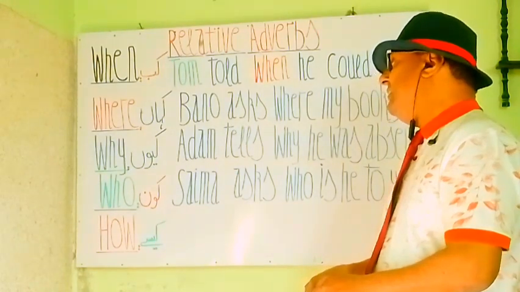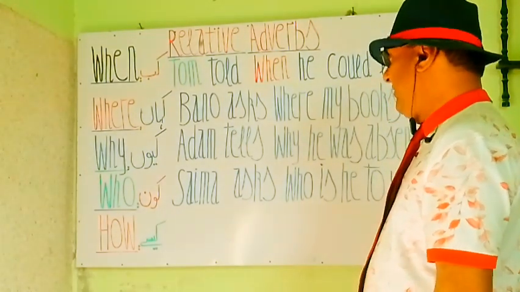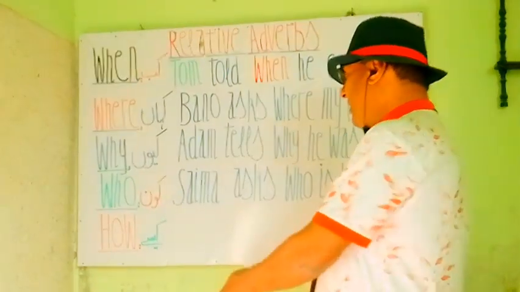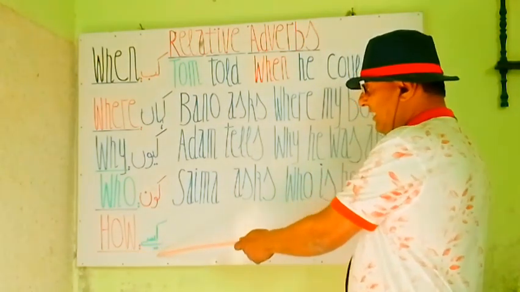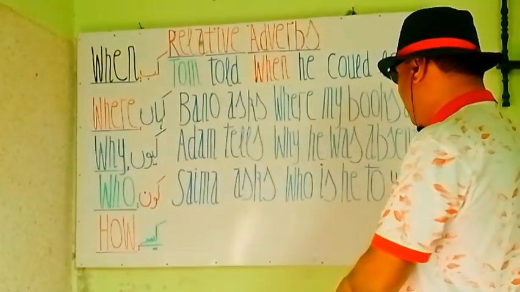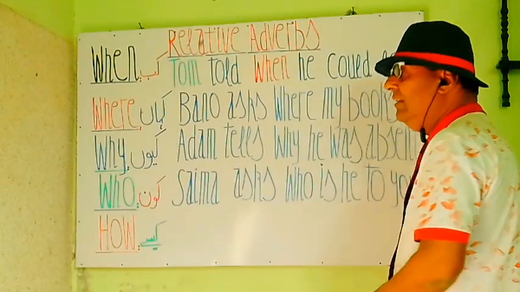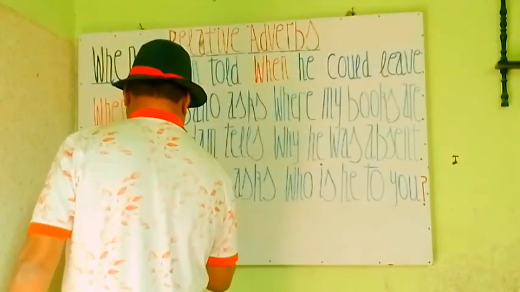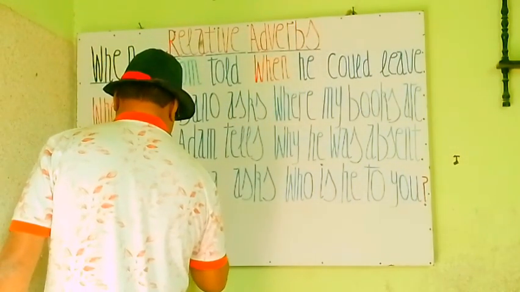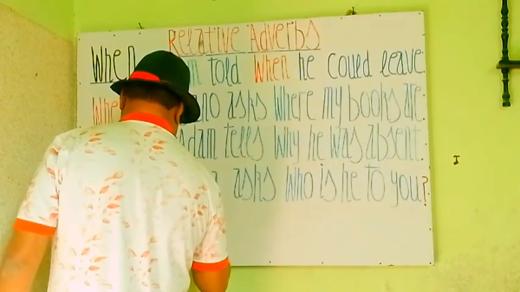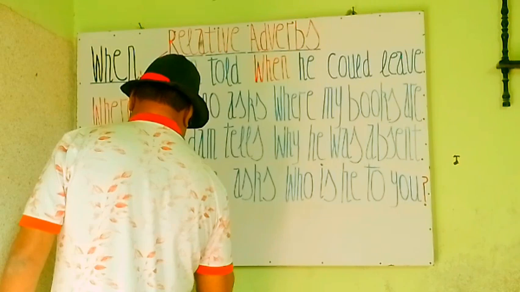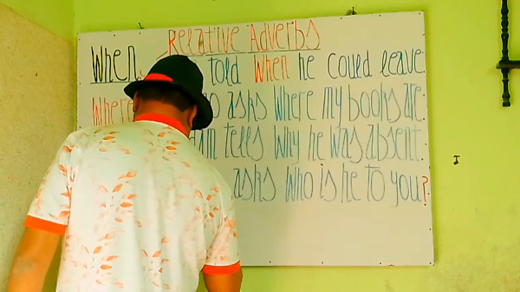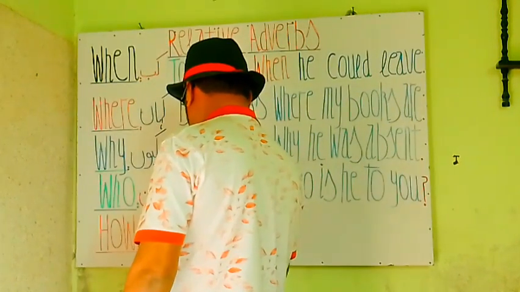Let's see the next adverbial sentence and a relative adverb. Here you see how. How is the next one. Let's make a sentence with the help of how. आइए how की मदद से एक जुमला बनाते हैं. You see, my students, we write here Billy. Billy is a name and a great character.